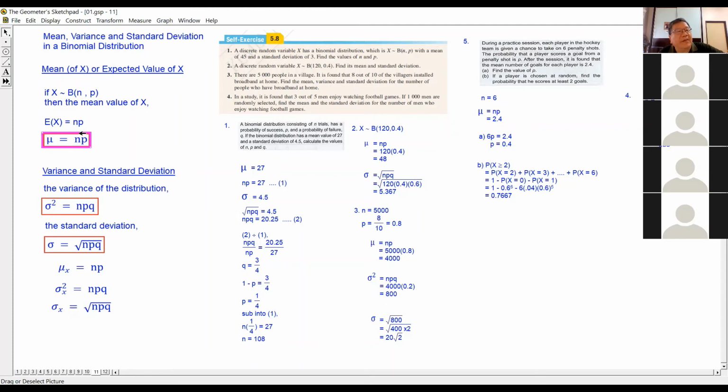So let's say if the binomial distribution has n equal to 10, and the probability is half, then you take 10 times half, 5. So we know that the mean value or the average value of x is 5. So on average 5 people will score 5 times, 5 successes.